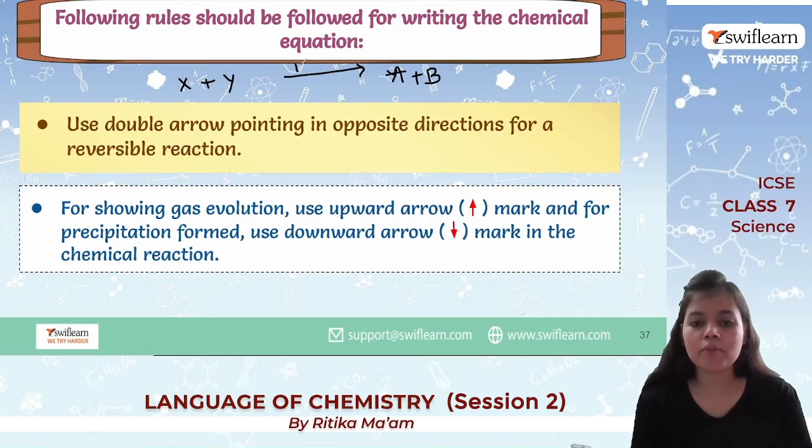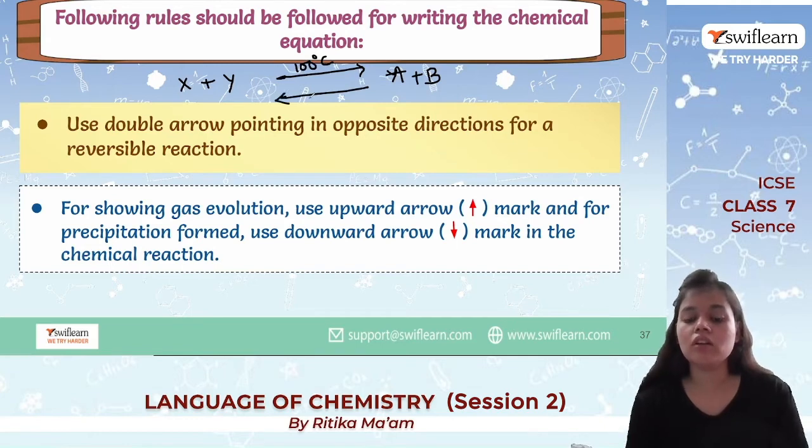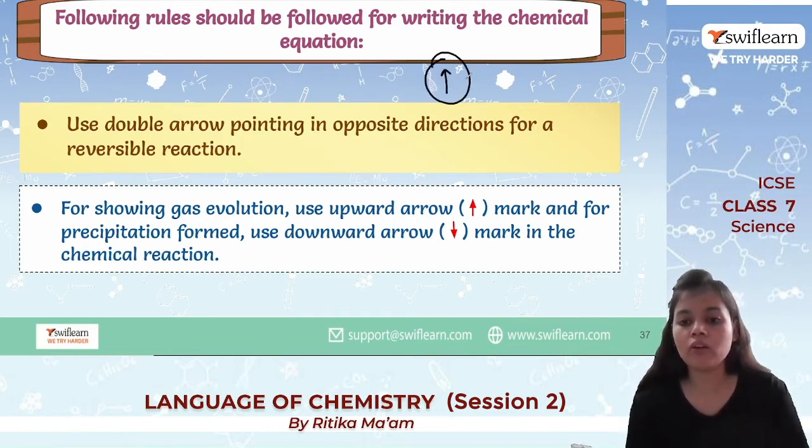Now let's say it happens at 100 degrees Celsius, so we will be writing it over here, and if it is reversible reaction, we will again put a back arrow over here. Okay, and next thing that we learned is for any gas that evolves, we will be using this upward arrow. It stands for gas evolution.